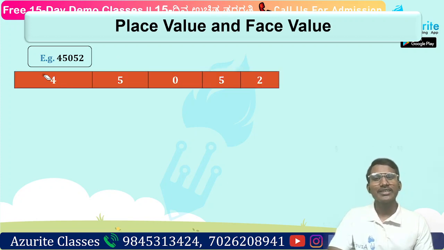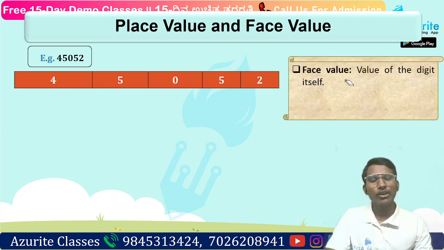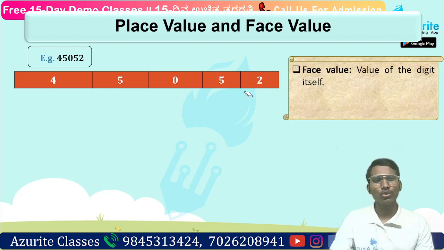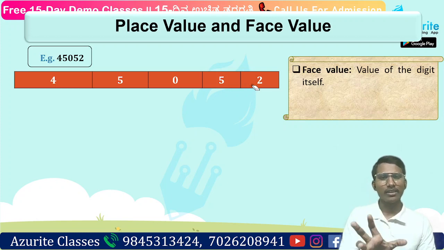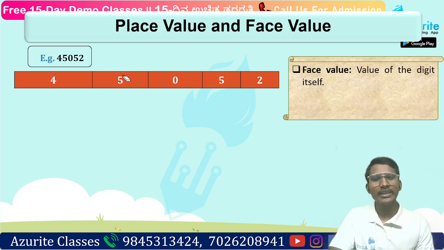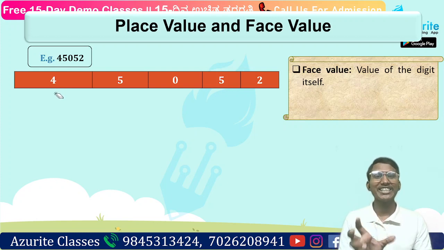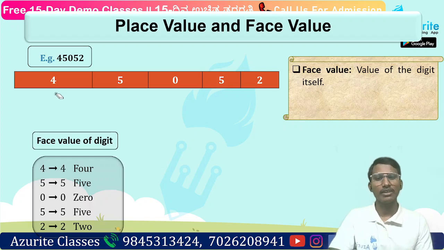Here the given number is 45052. Let us write it down here. Face value is what? The value of the digit itself, how it looks. So 2 looks like 2, so the face value is 2. Face value means the digit itself. And the face value of 5? The digit itself, that is 5. And 4? The face value is 4 itself. But place value is where it is placed.